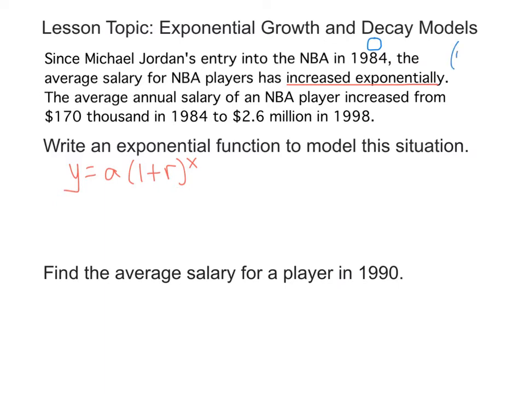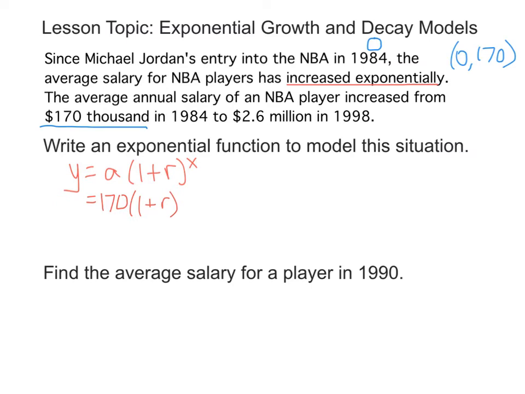So in 1984, what were the salaries? Well, the salaries were $170,000 on average. And we're going to write this in thousands, so we'll just write 170 there. So at this point, we know we can fill in A as 170 because it's our starting amount, our original amount, when this exponential growth started.